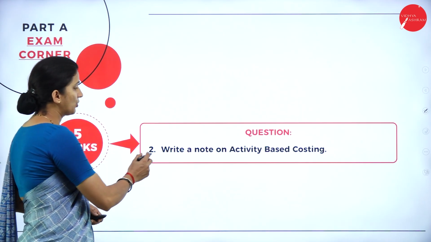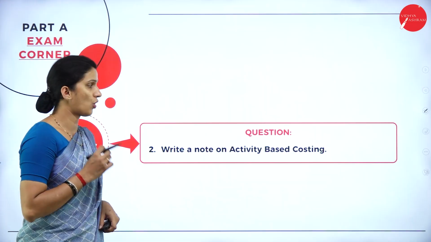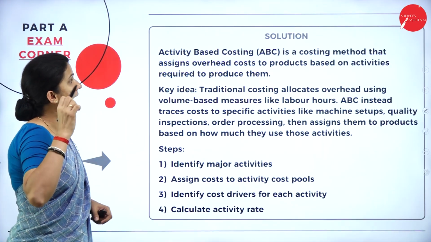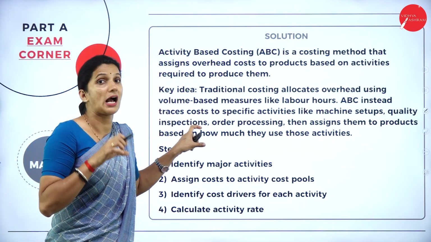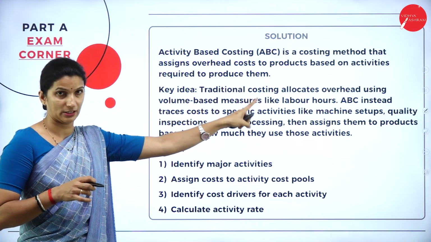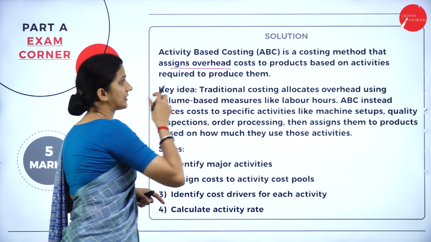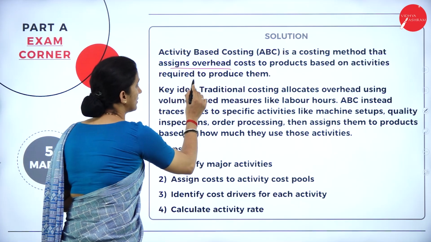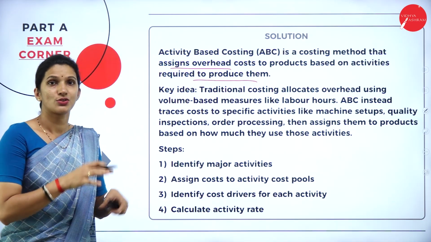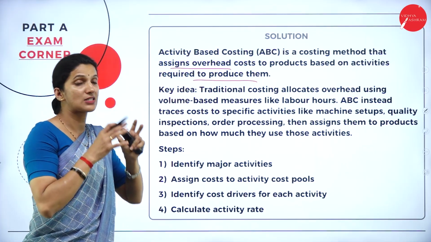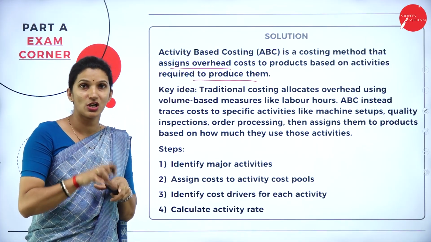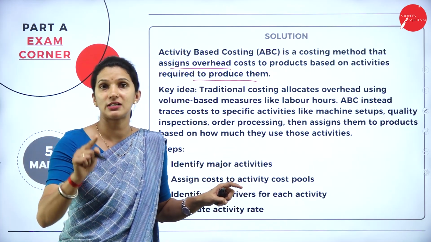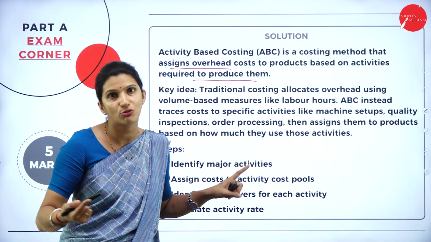Then second, you have a theory question. Write a note on activity based costing, that is ABC. So here, ABC, or activity based costing, is a costing method that assigns overhead cost to products based on the activities that are required to produce them. It is one method used to apply the cost of a product to the various activities involved in the production.